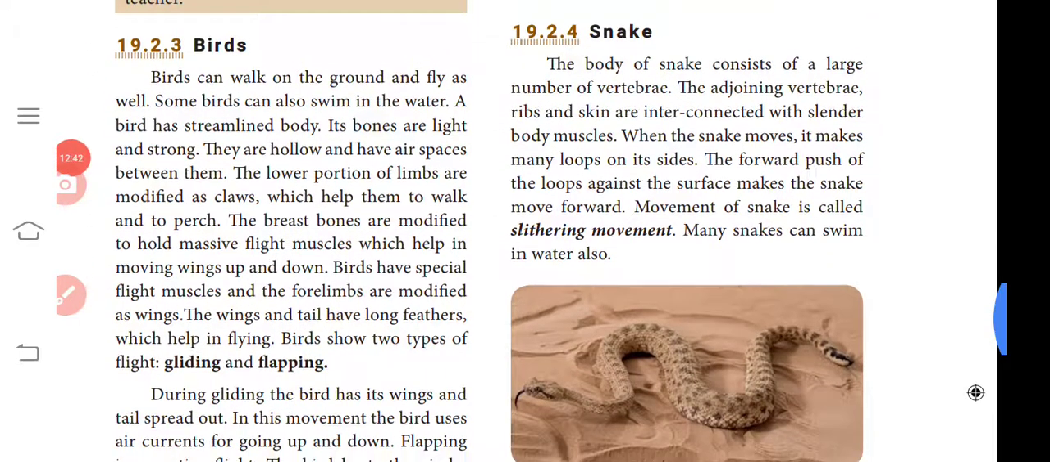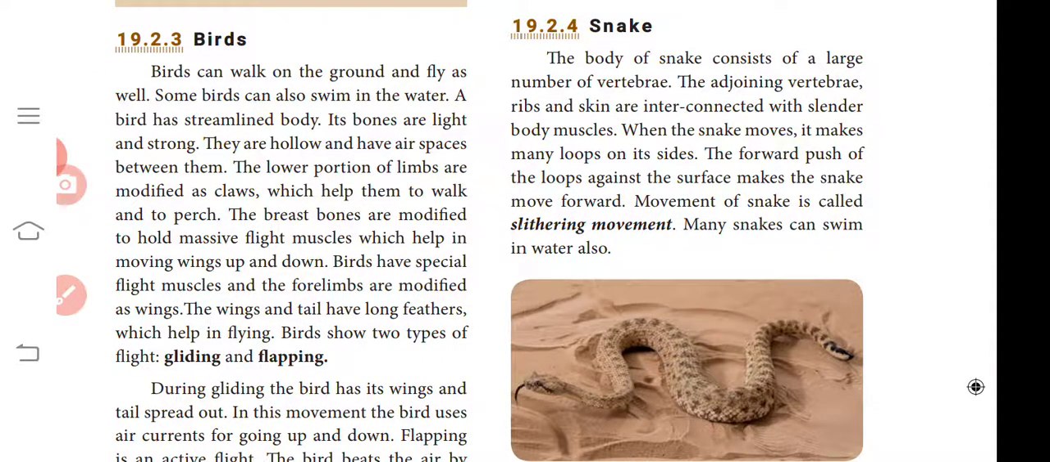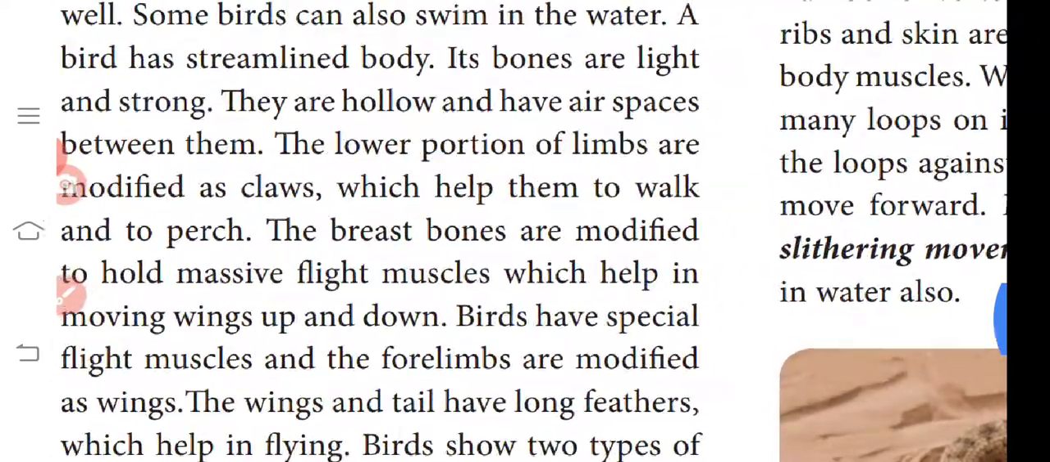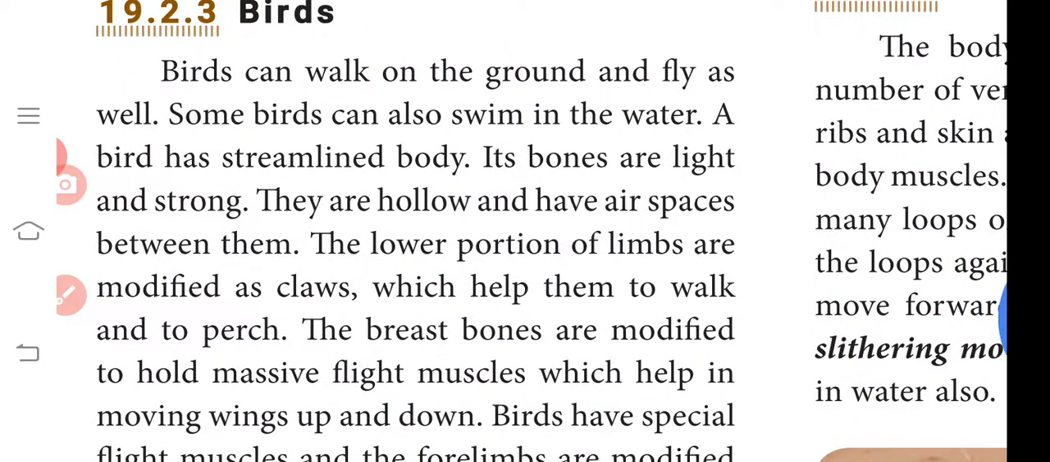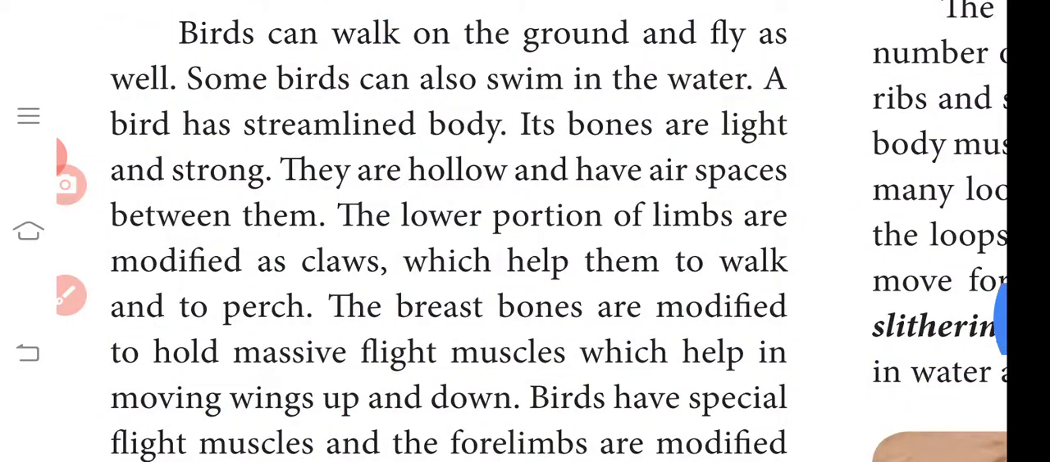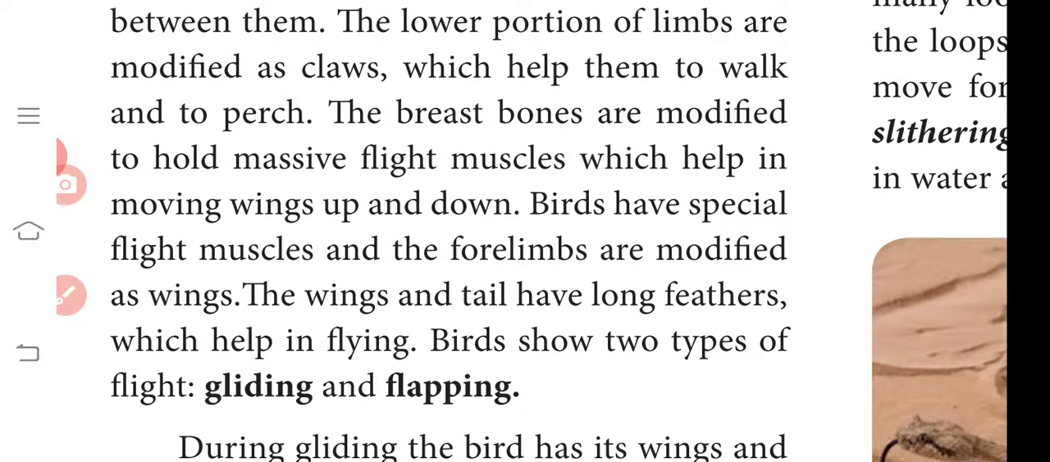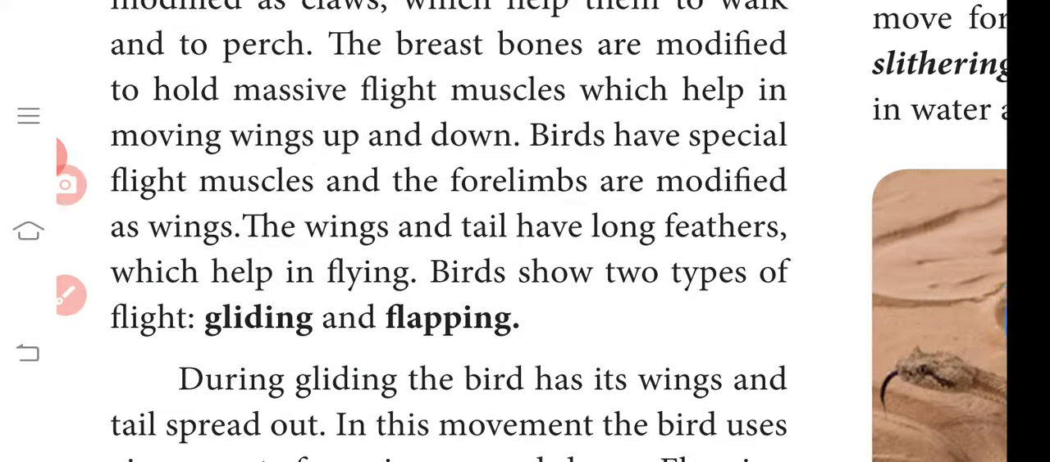Next one is birds. Birds can walk on the ground and fly as well. Some birds can also swim in water. A bird has a streamlined body. Its bones are light and strong. They are hollow and have air spaces between them. The lower portion of the limbs are modified as claws, which help them to walk and to perch. The breast bones are modified to hold the massive flight muscles, which help in moving the wings up and down.